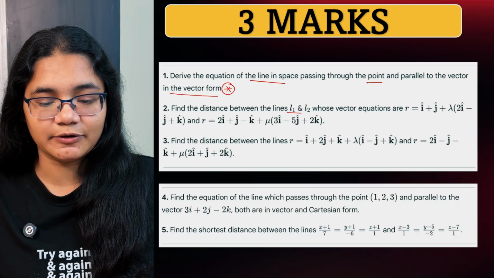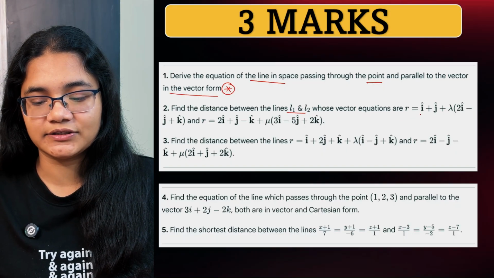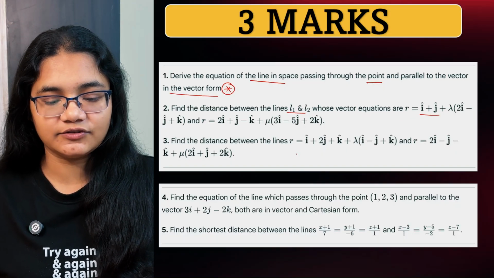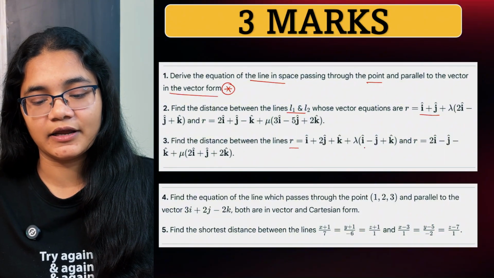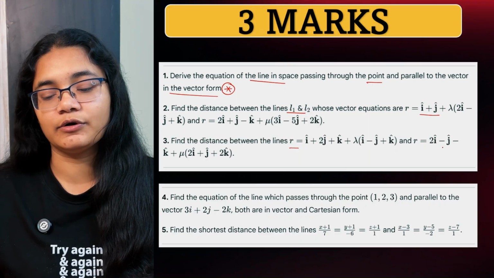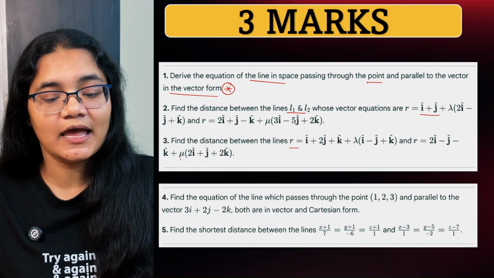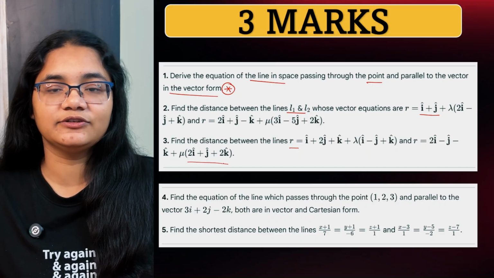Next, find the distance between L1 and L2 whose vector equations are given to you. Next, find the distance between the lines r is equal to i plus 2j plus k plus lambda into (i minus j plus k) and r equal to 2i minus j minus k plus mu into (2i plus j plus 2k).